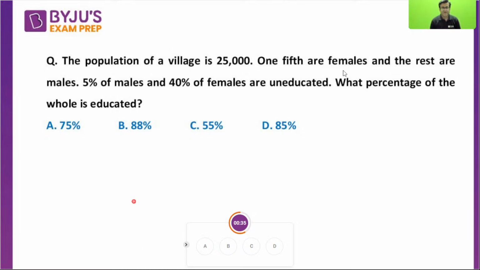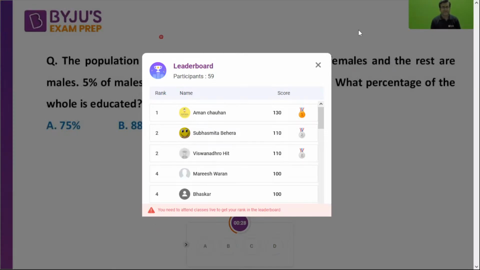Population of a village is 25,000. 1/5 are female, the rest are male. 5% of males and 40% of females are uneducated. What percentage of the whole is educated? B option, absolutely right.